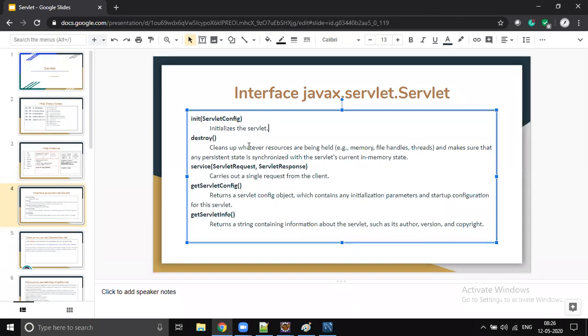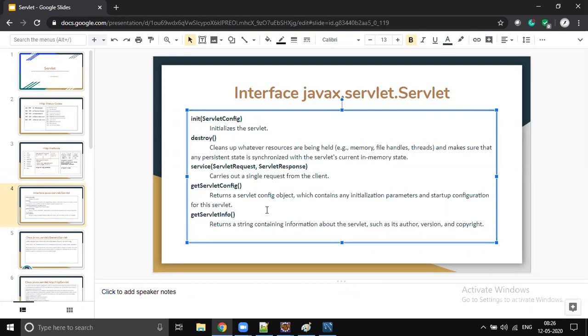What about the remaining two? These two are also abstract, right? All five. So if you are writing 20 servlets, how many methods do you have to implement? 5 into 20, it's almost 100 methods, right? Sometimes that may not be a good practice.